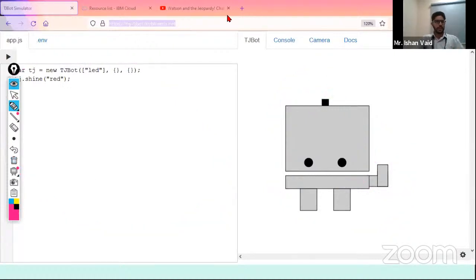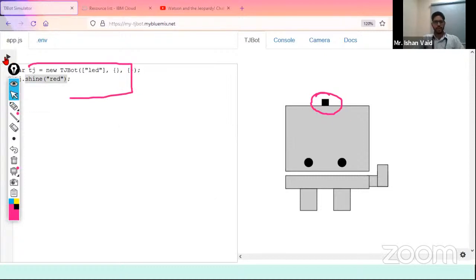Okay, so that is how this simulator has been developed over here, and we actually do have hardware for this also. So if I talk about how it will be working, there is a simple link which I have shared in the chat with you all. If you click on this, here it is mentioned a shine part, which means this part is responsible for glowing the LED of this part. I will explain in a bit what that means.